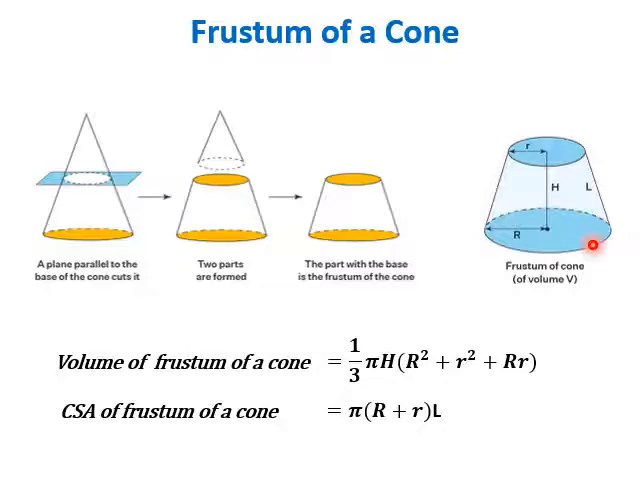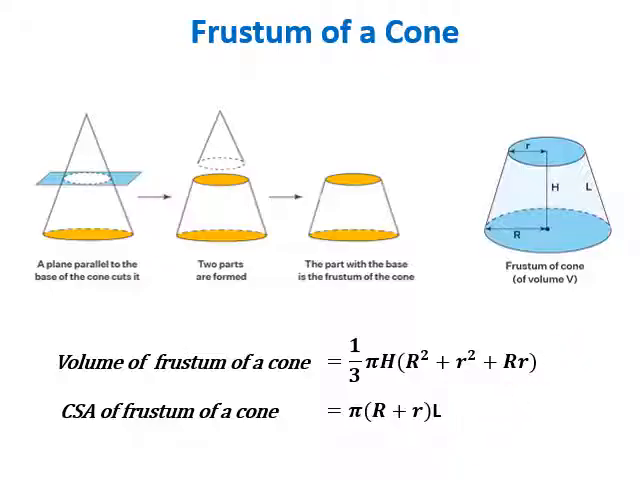This is the frustum of a cone of height h, base radius capital R, top radius small r, and slant height L. So what is the volume of this frustum of a cone? Volume of frustum of a cone is given by 1 by 3 pi h bracket capital R square plus small r square plus capital R into small r. What is the curved surface area? Pi into R plus r into L. For a cone it is pi r l. Here now two radii are there, so you will write it as pi into R plus r into L. L is the slant height.